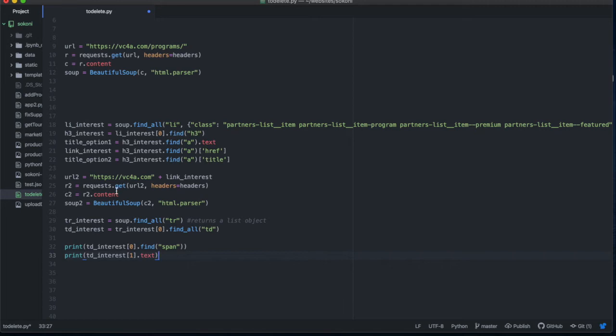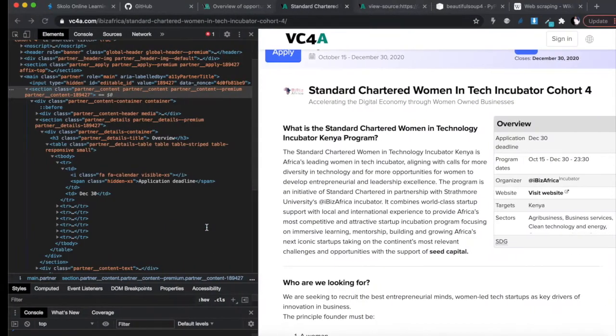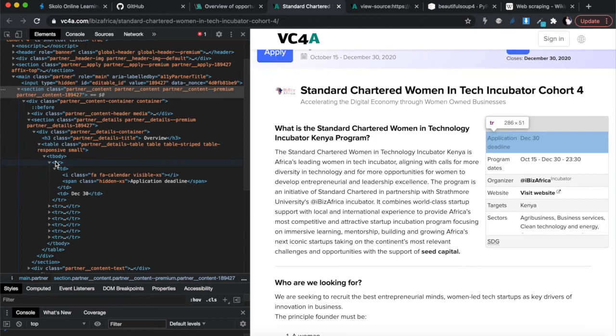So the URL, everything up to here I know is correct. So the TRs of interest, we're going to find all the TRs. This is a list, returns a list object array. Then when we get that list, we're interested in the TR of interest at 0, which is the first element in that list. And from that first element in the list, we want to find all the TDs. So it's going to go to the first TR, and it's going to find me 2 TDs. There's going to be TD at 0 and TD at 1, because there's only 2 TDs in there.